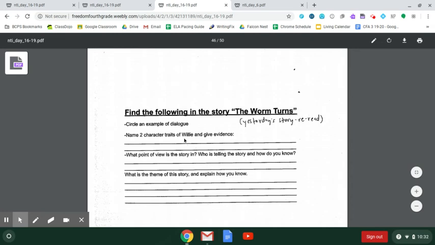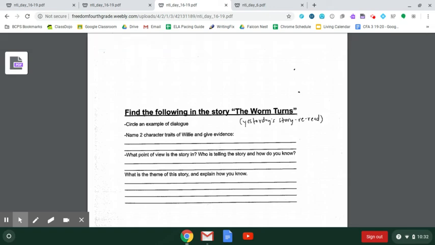Next, it says to name 2 character traits of Willie and give evidence. Now, we know what character traits are, and you guys are great at those. Things on the inside that help me to understand who the character is. So name 2 of them that Willie has and give me evidence. If Willie is kind, give me evidence of how you know Willie is kind.